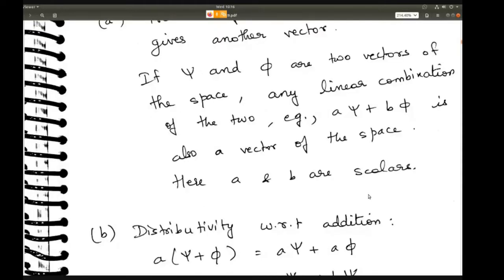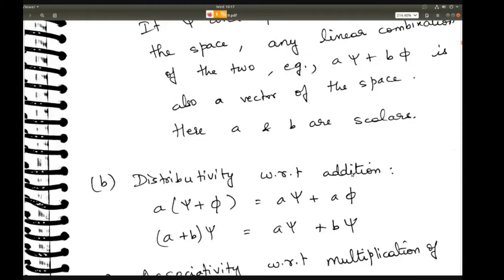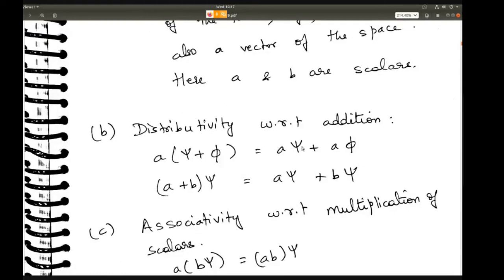That's what it means. Then distributivity with respect to addition. So a is some scalar constant, and you multiply it with the whole psi plus phi, then you can individually get a psi plus a phi. Similarly, if you do a plus b into psi, then you will get again a psi plus b psi. Okay. So these are very intuitive, but if you have any doubts or something, you can ask me.